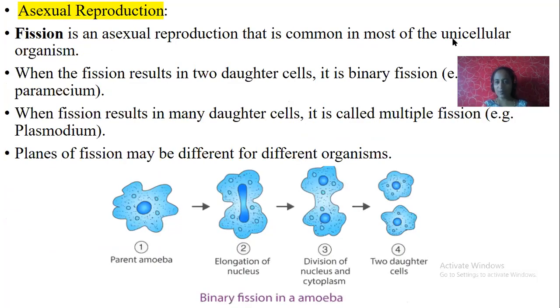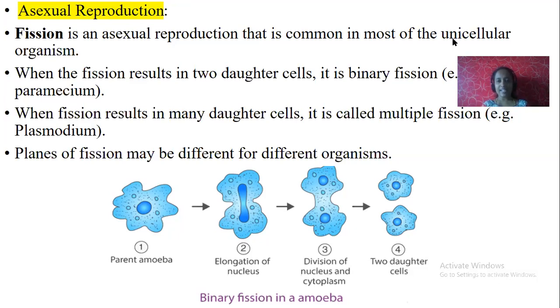In asexual reproduction, you cannot see variation. Both the parent as well as the daughter cells or the next generation carry the same genes. But in sexual reproduction, you can see variation in genes. So the young ones are different from the parents genetically. But in asexual reproduction, both the parents as well as offspring are the same, just like a Xerox copy.